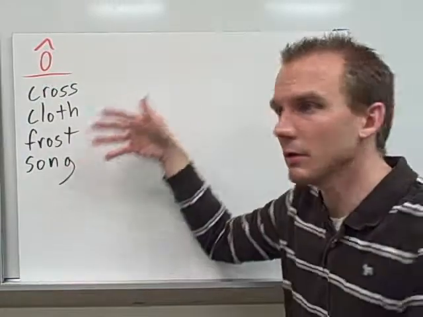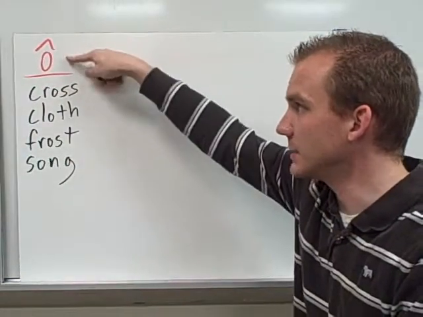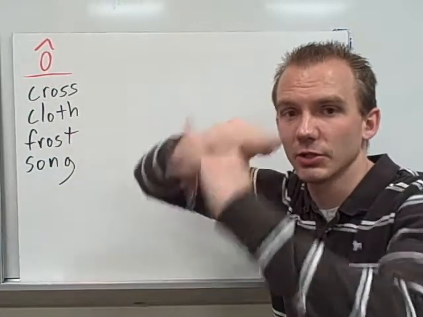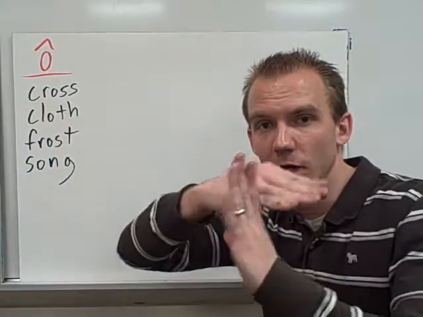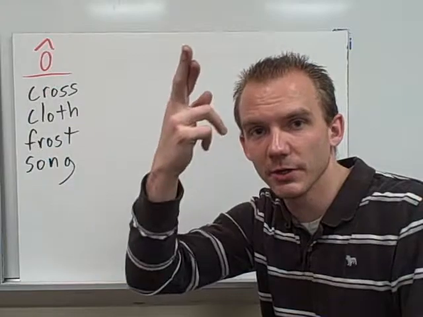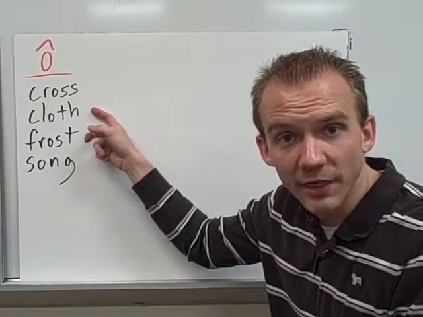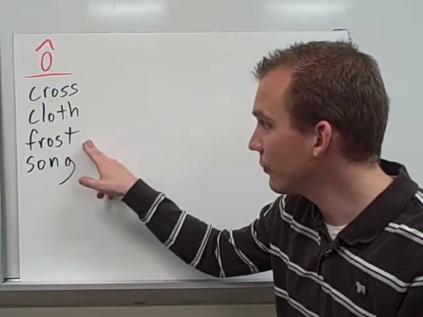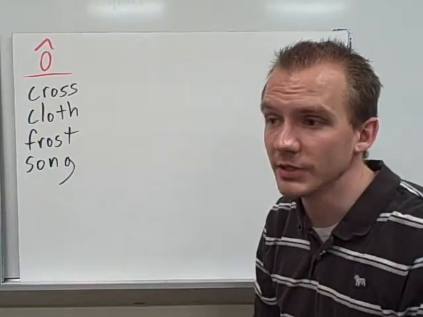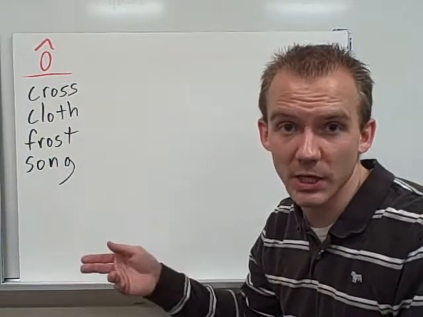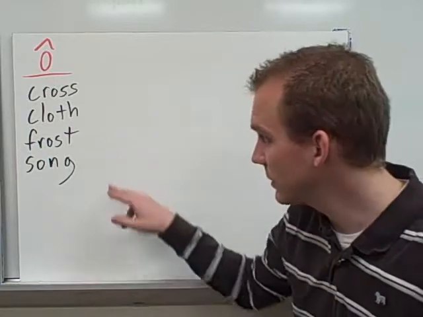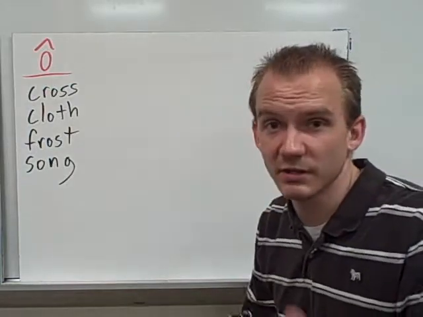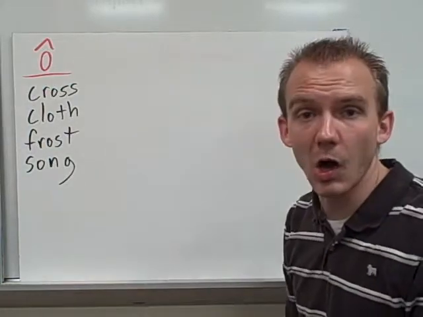The final column is aw again. It's the O with the carrot. Cross, like you might cross the street, or you might have a cross like at church, or cross your fingers. Cloth, what your clothing is made out of is cloth. Frost, when it's cold outside, a car's windows might get frost on them, just a layer of ice, very thin. And song, like you sing a song. These are aw words.